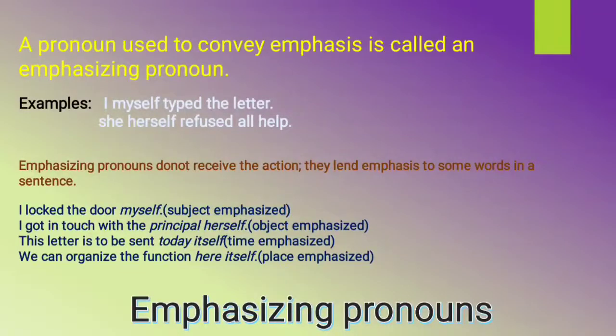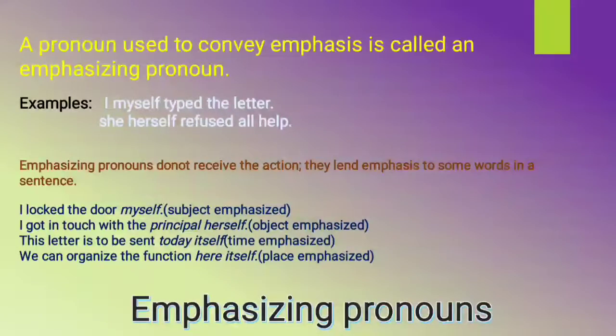So what we have understood is that these possessive pronouns, reflexive pronouns, and emphasizing pronouns are all personal pronouns. That is the first thing. The next thing is that the reflexive pronouns and emphasizing pronouns have somehow identical forms. In the previous reflexive pronoun, we came to know about the self pronoun, and here in the emphasizing pronoun again we have the same structure, so they are a bit identical in form. But the important note that you have to understand is that emphasizing pronouns do not receive the action, they lend emphasis to some word in the sentence.